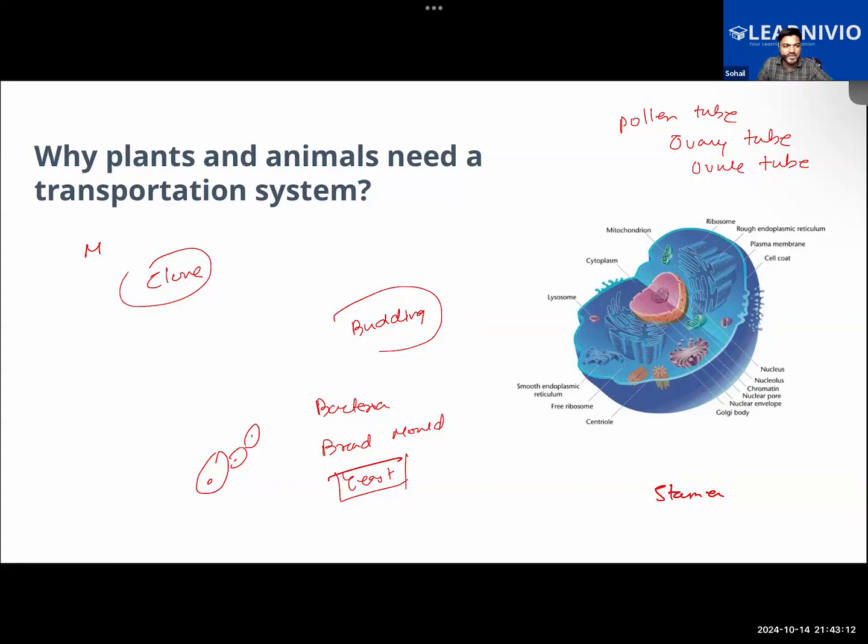See, the reason why we get hiccups, there could be several reasons for it. One reason is when you are eating too quickly, or when you're speaking too much while you're eating. Say, for example, you have eaten very spicy food. This happens with me all the time. If I eat very spicy food, I get hiccups. In fact, it is common. It happens with many people. So what happens here? One reason is that our nerves get very excited, particularly the nerves that control the movement of the diaphragm.